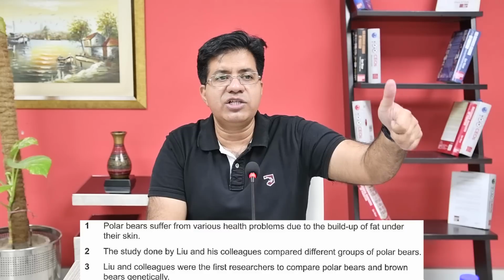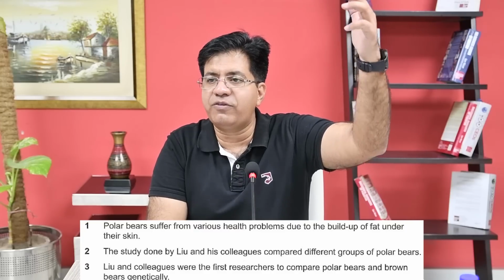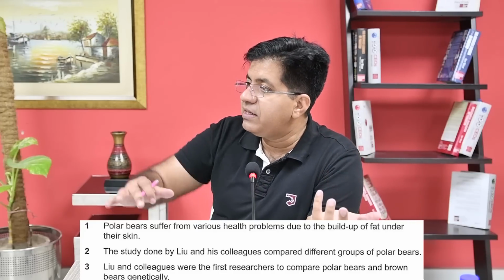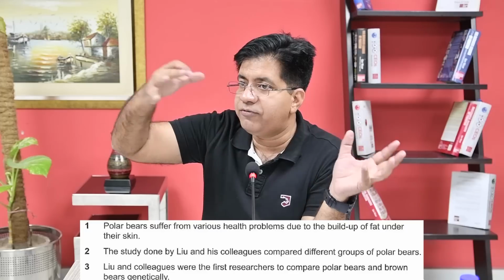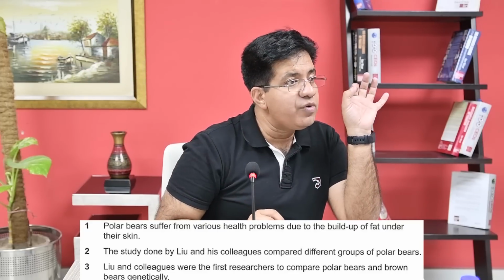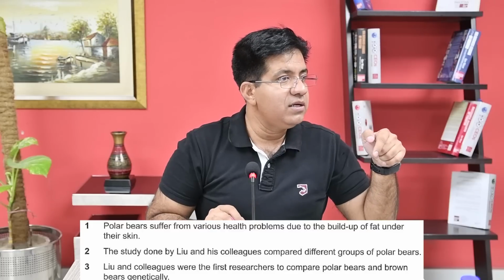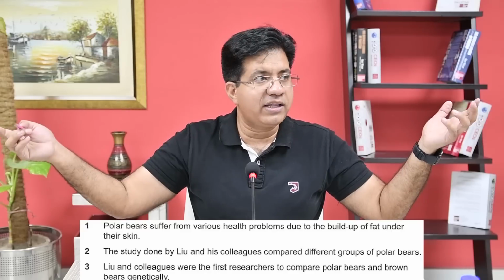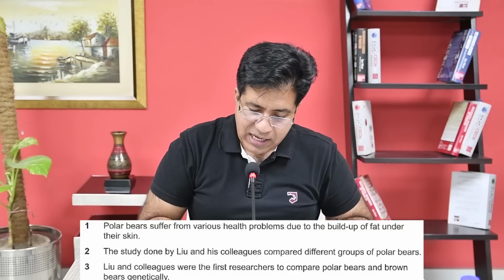If these researchers were second, third, fourth, fifth, the answer is false. And if they don't tell us whether they were the first one, second, third, fourth, then the answer is not given. And again I'm telling you, whenever you read the question, you should know this. If it is this, it's true. If it is that, it is false. If neither this nor that, then it is going to be not given. Okay? Now we go back.